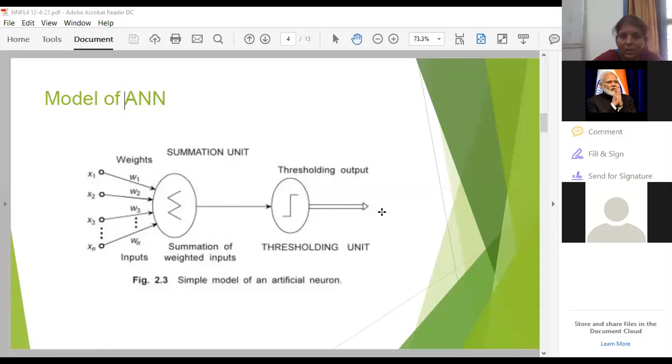It is representing Y. So here you have basic model of artificial neural network in which you are having input neuron, output neuron, weights, summation unit, and also in addition to the summation unit, a threshold unit. So we'll be learning what is meant by this threshold unit, how it will be acting on the system response and giving you the output.